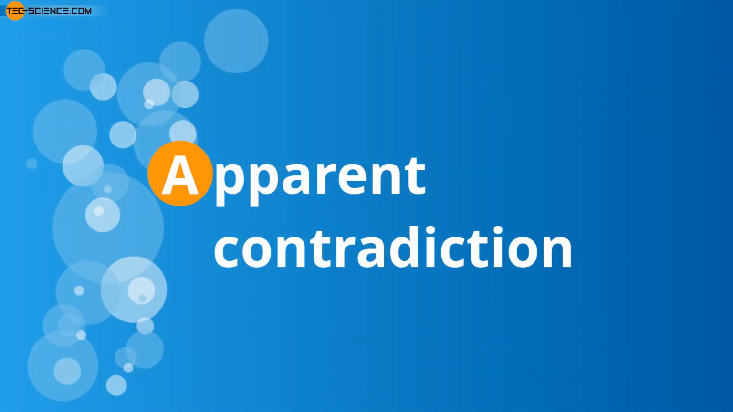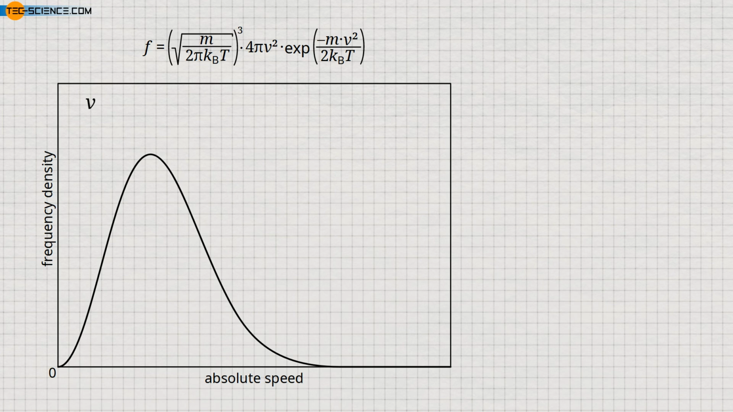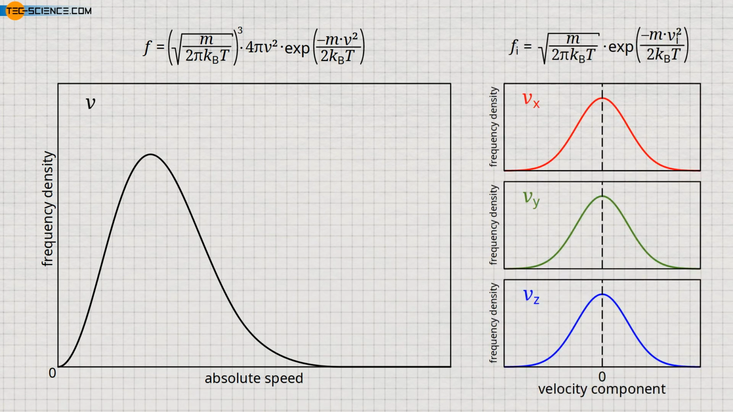Apparent contradiction. If one compares the Maxwell-Boltzmann distribution with the distribution of the velocity components, an apparent contradiction appears at first glance. How can the frequency density at a speed of 0 also be 0, when the frequency densities of the individual components at a speed of 0 are each maximum? If there is a high probability that the velocity components are 0, shouldn't the probability for a speed of 0 also be quite high?